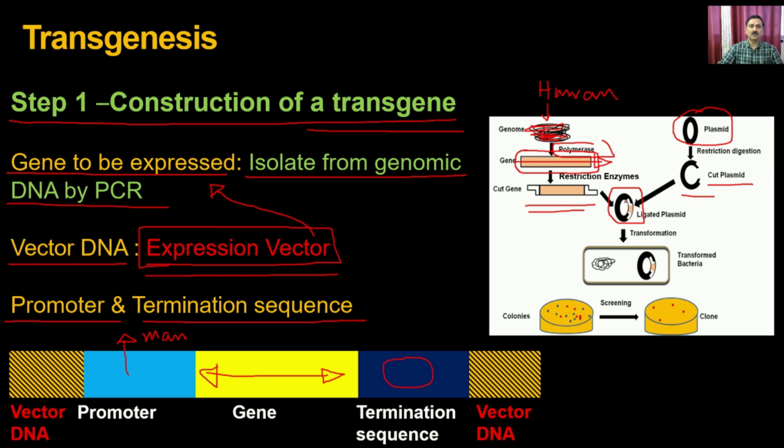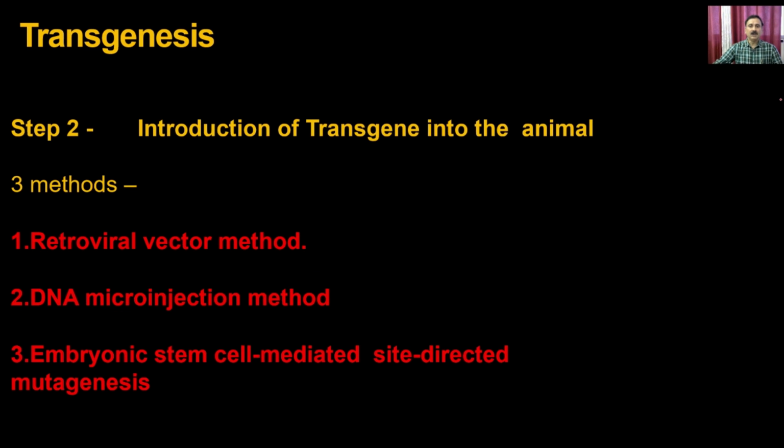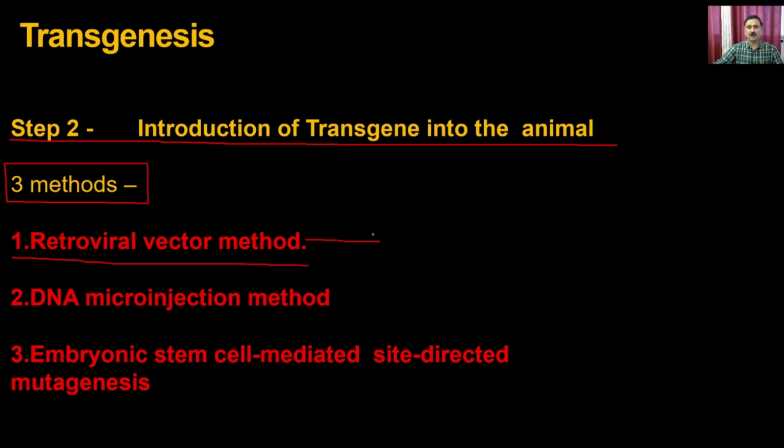Now, this chimeric DNA is ready to be inserted into the particular animals, and that is step 2, where you are going to introduce the transgene into the animal of your choice. There are 3 methods through which you can introduce the transgene into an animal. One is the retroviral vector based, which means you clone the transgene into a retroviral vector. Retroviral means viral based vector.